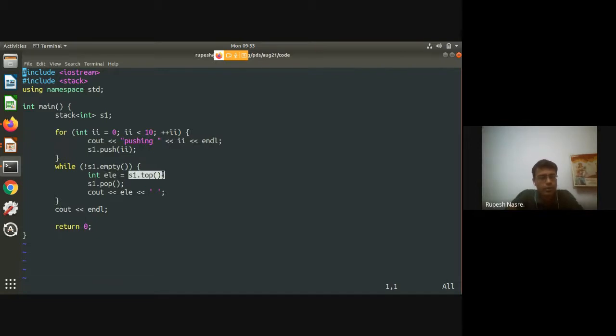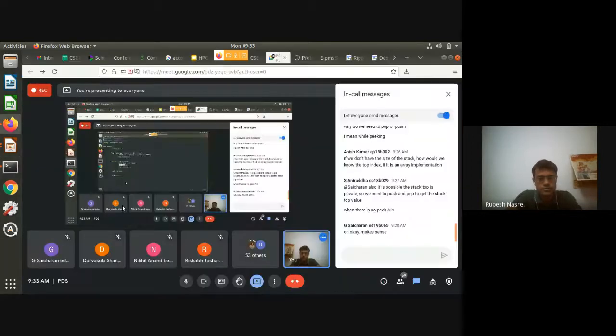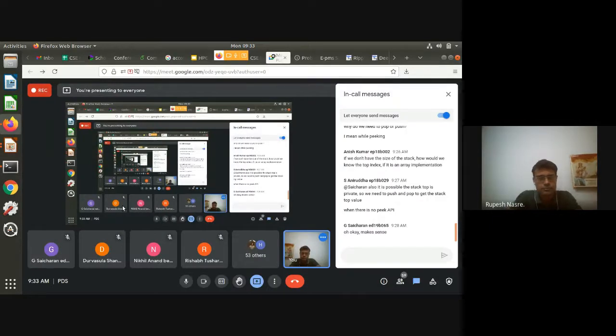The return type here should be the same as the element type, but how do you get a different return type depending upon the type of the element? That is where templates come into the picture. You can define the return type also in a templatized way. Again, don't worry about that. Just remember this syntax. These APIs are exactly the same as what we have discussed: push, peek, and pop. And I just print the element. So if I insert 0 to 9, what is the output of this program?